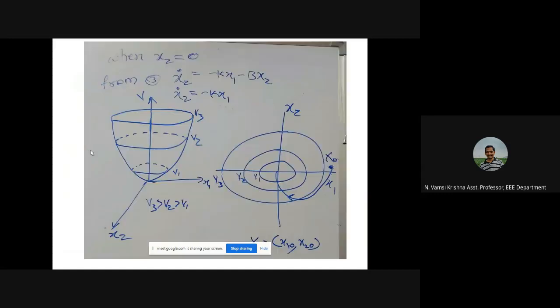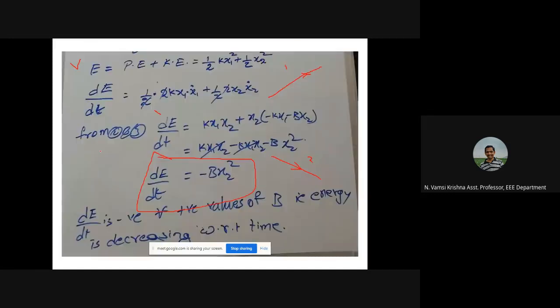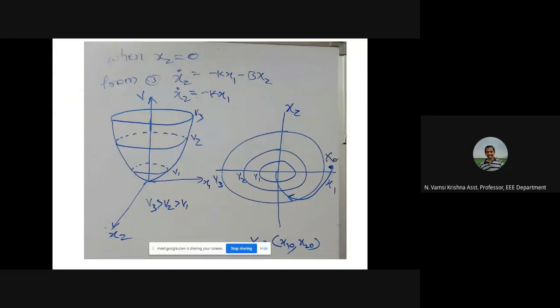Okay, so if you observe the expression, half k x1 square plus half something into x1 square plus something into x2 square, this is the equation of an ellipse, isn't it? So if this is V, this ellipse is representing the total energy of the system.